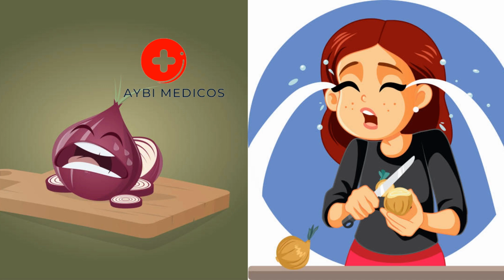Release of syn-propanethial S-oxide. Syn-propanethial S-oxide is highly volatile and easily vaporizes at room temperature. When it is released from the cut onion cells, it forms a gas that wafts up into the air.